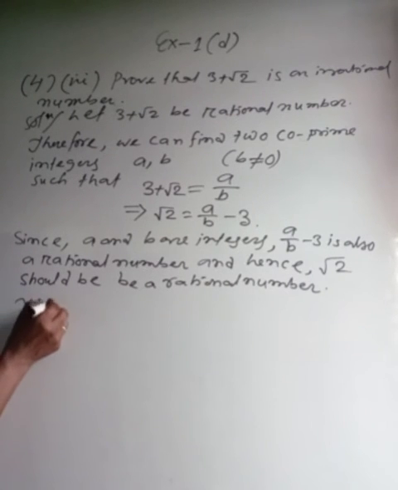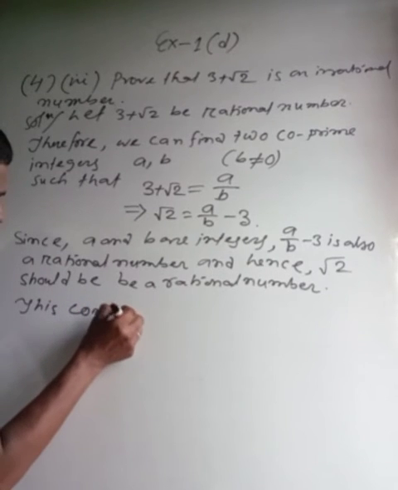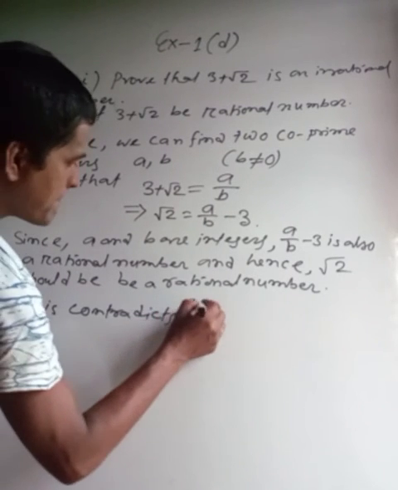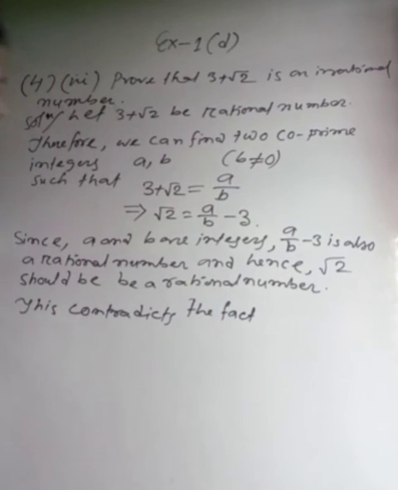This contradicts the fact. What is the meaning of this contradicts? Already we have discussed. Suppose we have considered something, but after finding the solution we get an answer that is not similar to the previous consideration.